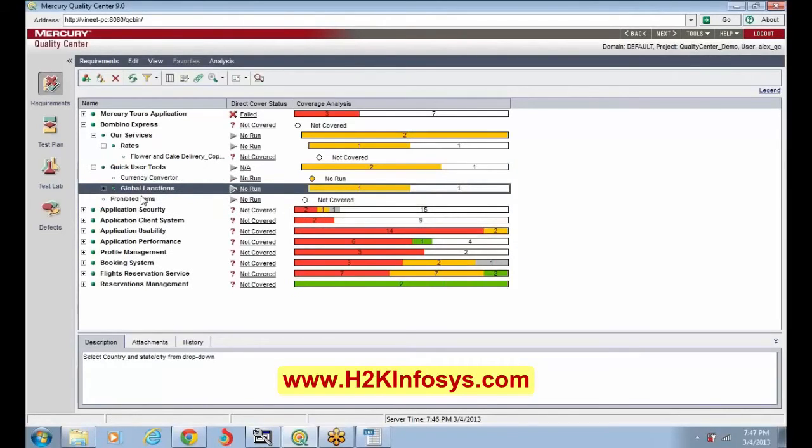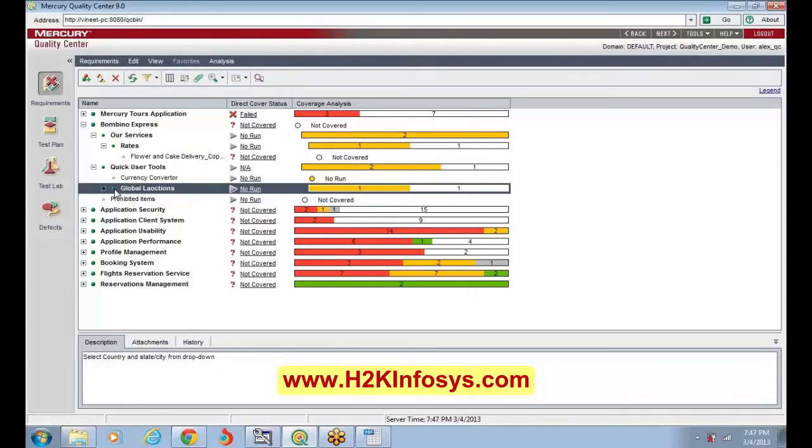Okay. So again, whatever things are there, this green thing means that these are under quick user tools. These are child requirements of these? Yes, child requirements. So these child requirements always appear in green? No, that is just a look and feel that is made over there, depending on how the requirement is configured.